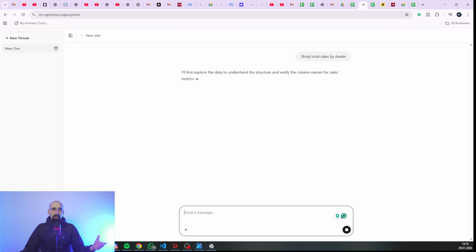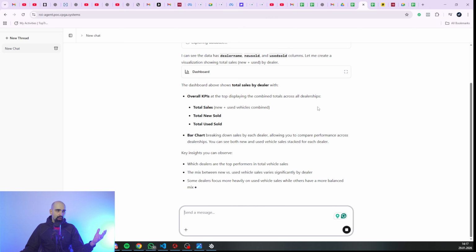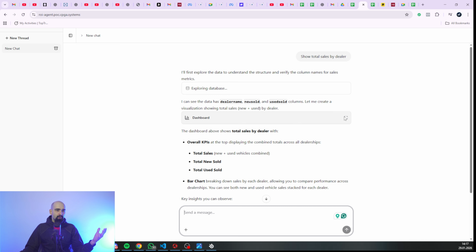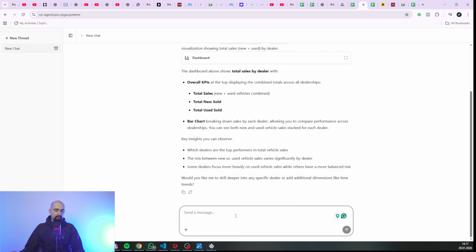That's how we work. We just press one button, show total sales by dealer. You can also write any prompt, etc. And in the end, it will give you amounts, and it will also create a beautiful dashboard, as you can see here.